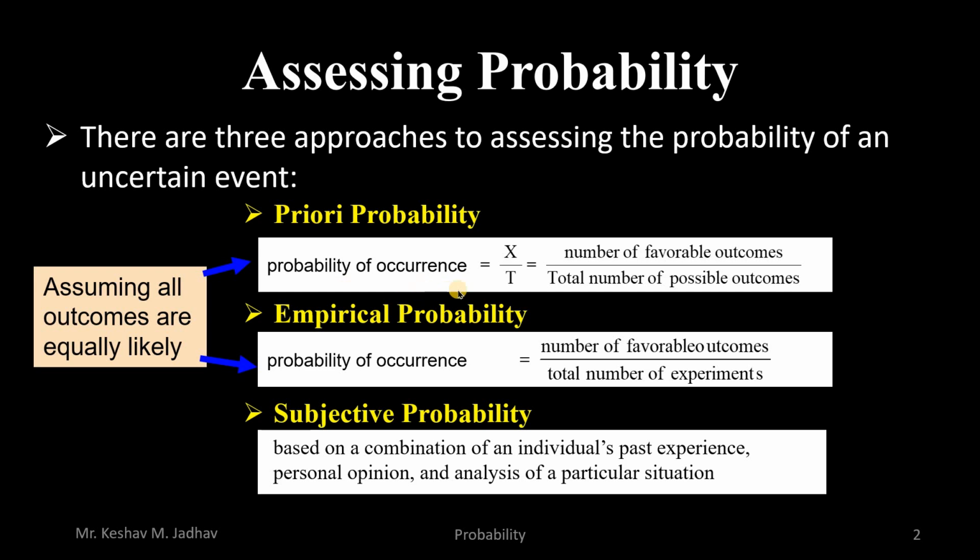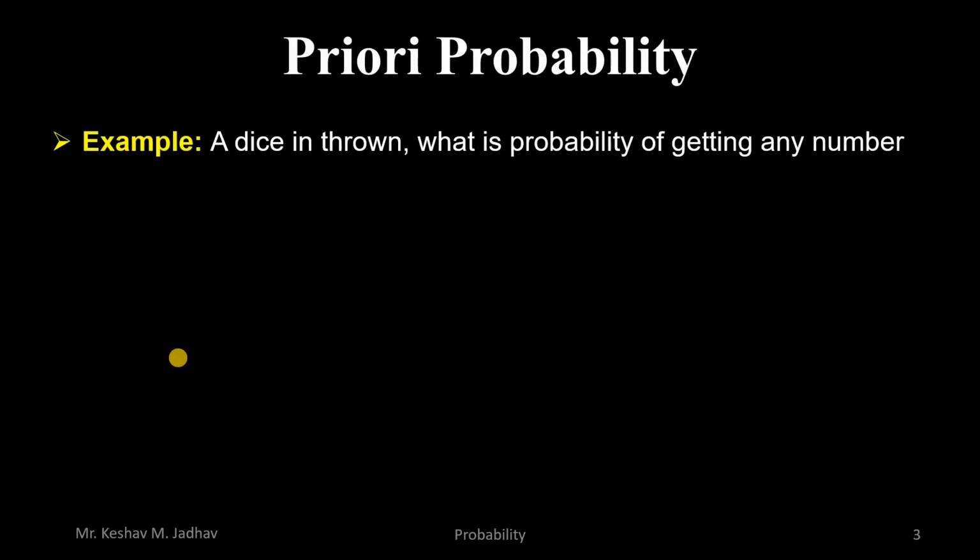A priori probability can be given as number of favorable outcomes divided by total number of possible outcomes. Empirical probability can be given by number of favorable outcomes divided by total number of experiments. And here in a priori probability and in empirical probability, we assume all outcomes are equally likely, meaning any event can occur from the total number of possible outcomes. We will see these approaches one by one. So first is a priori probability.